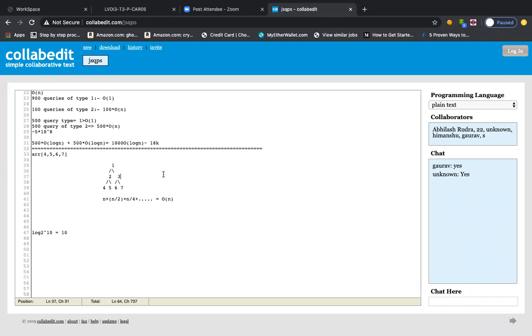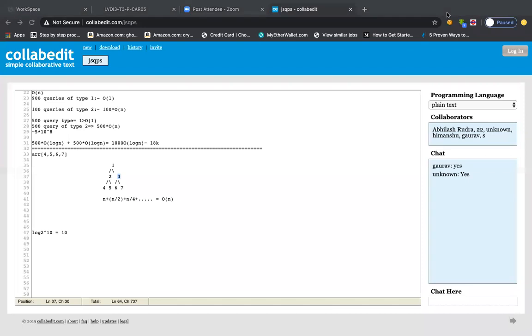Did you get my point? What I'm trying to say is that you find a particular node in the tree. Someone has commented in the chat box that node 3 is a kind of leader of 6 and 7, and that's absolutely true. If you want to do an operation on the first and second elements, 4 and 5, you will find a node, and that node will be 2. If you want to perform an operation on all the elements of the array, then the node will be node 1. So the root node is responsible for all the leaf nodes. Here the leaf nodes are the actual array nodes, and the others are representative nodes.